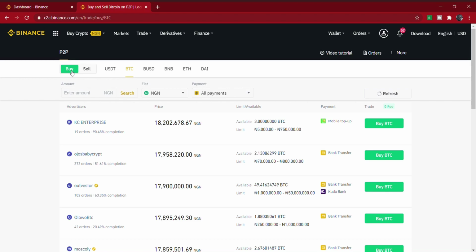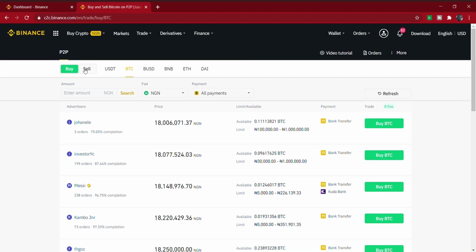Take for example, you want to sell your BTC. Some people will say, okay, I've already bought my BTC, and now I want to sell. How can I transfer my money from Binance to my Nigerian bank account? Note that you can't do that because of the CBN's rule. What you have to do is just sell through P2P trading. Again, how can you sell your Bitcoin?